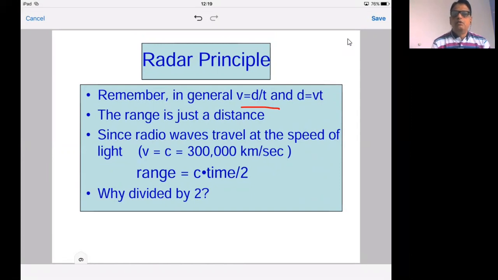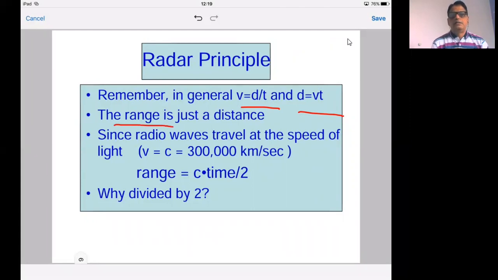Now, if we know V and if we can determine t, then we can determine d, that is the distance of the target. This distance of the target is called the range of the target.